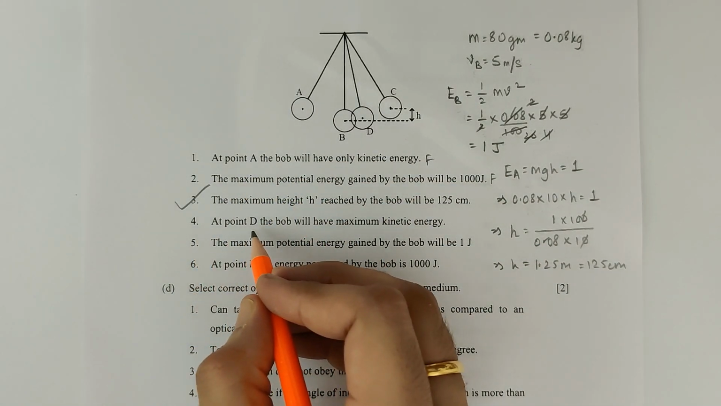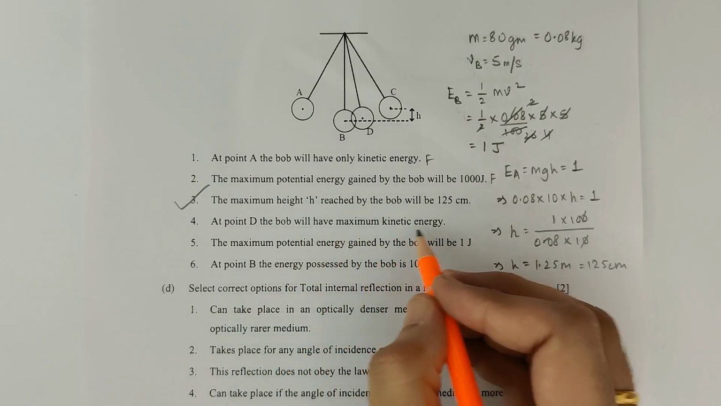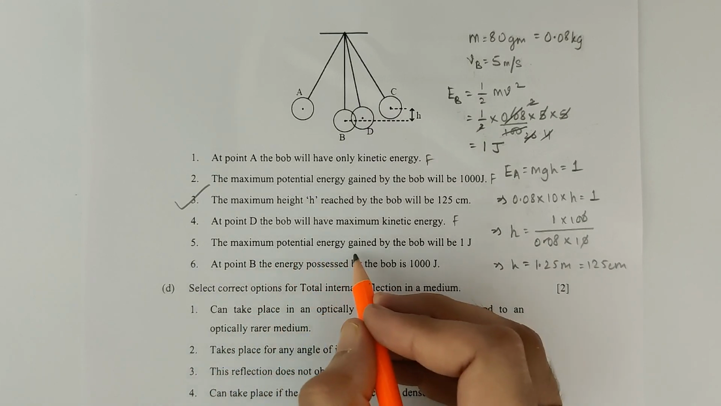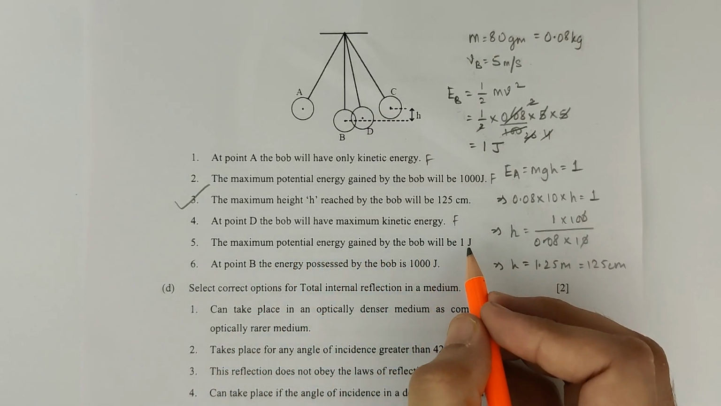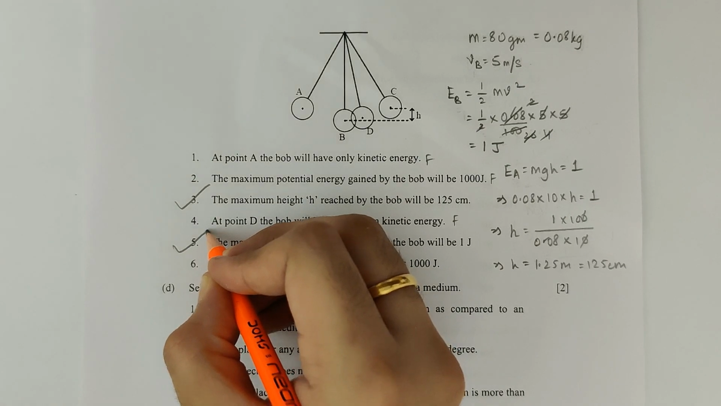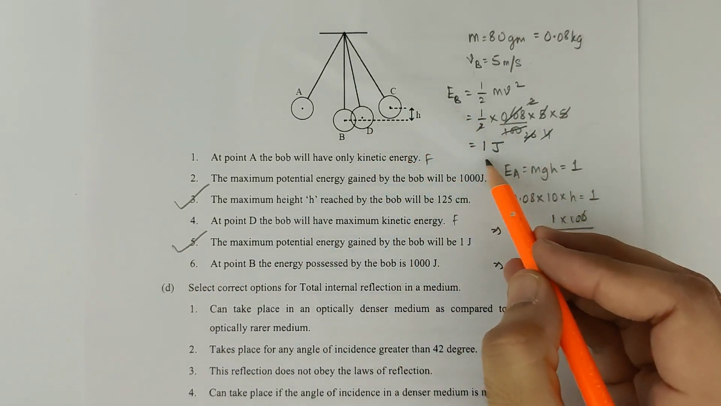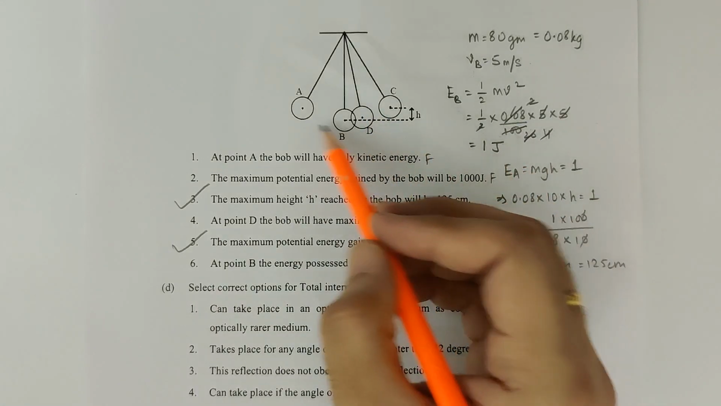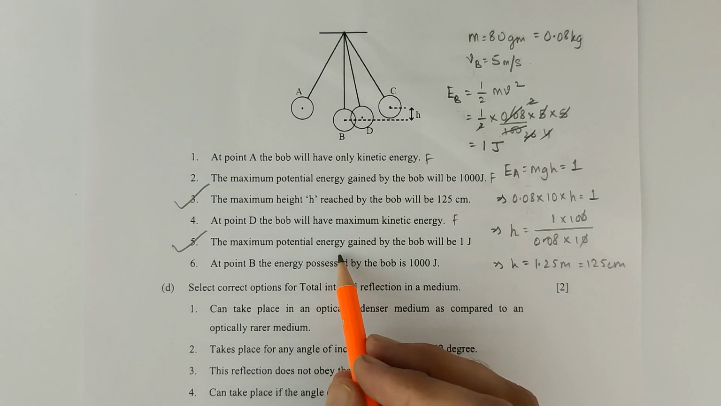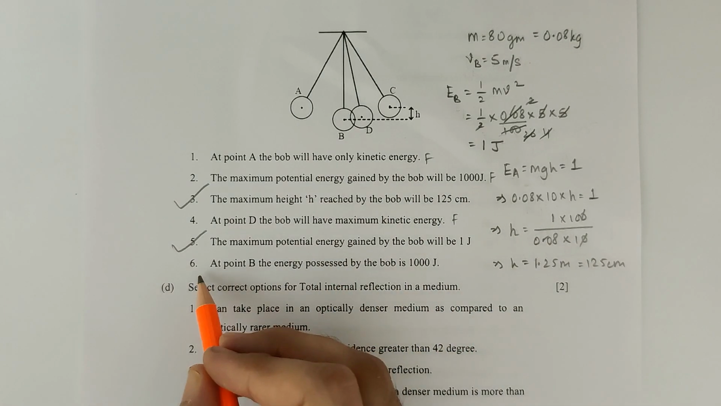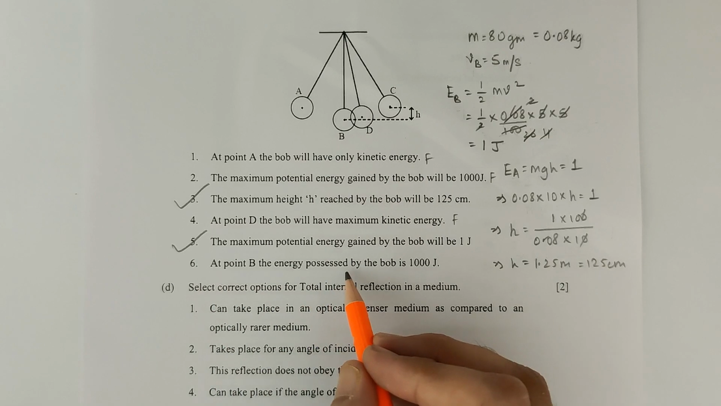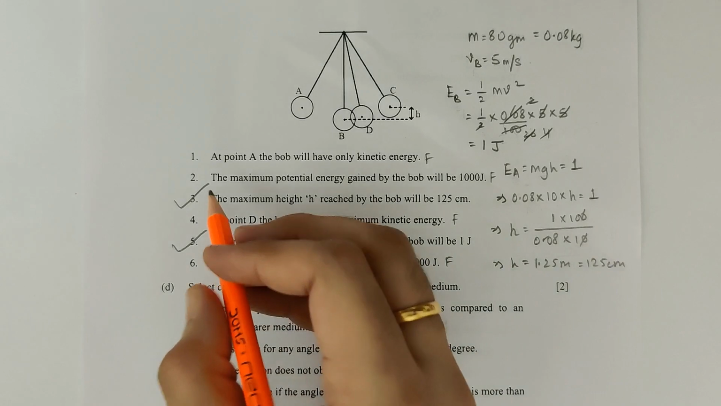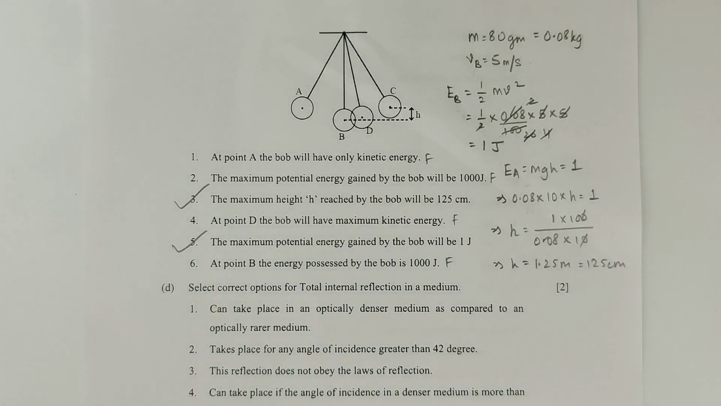4. At point D, the bob will have maximum kinetic energy. This is false. 5. The maximum potential energy gained by the bob will be 1 joule. Guys, this is correct. As we calculated that the energy at point B is 1 joule, and we can use the principle of conservation of energy, that energy will be constant. So the maximum potential energy will also be 1 joule. 6. At point B, the energy possessed by the bob is 1000 joule. This is false. So guys, option 3 and option 5 are correct.